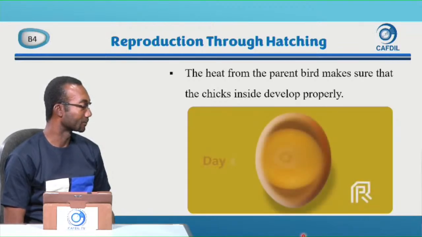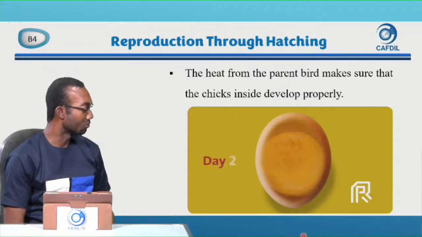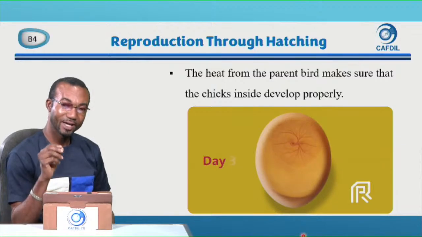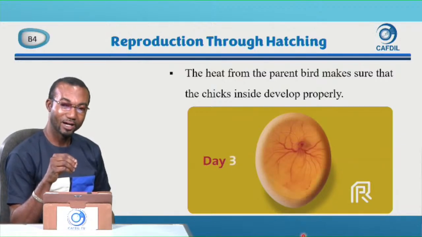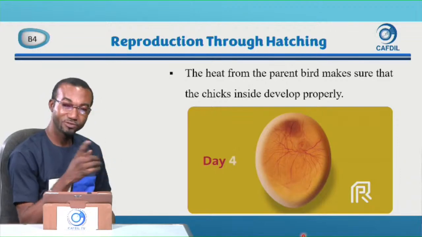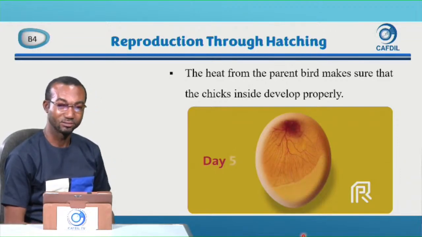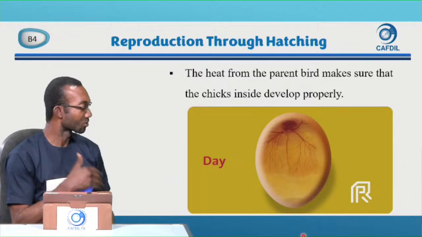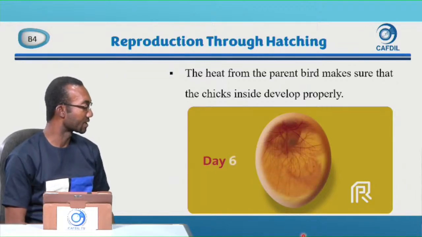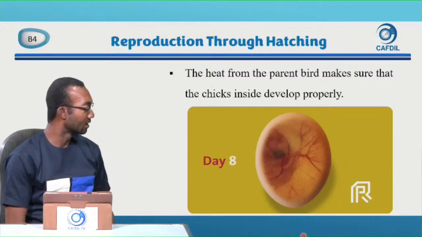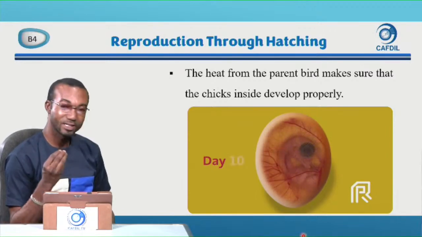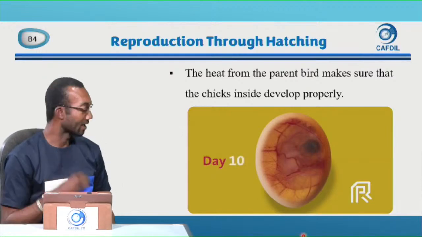Let's watch it again. Day 1. Day 2. So that means that if a hen is on some eggs, after some number of days you can't eat the eggs again, because it will start forming new ones. So this is day 6. The veins are coming. Day 7. You can see the blood veins. Day 8. Day 9. And it takes 21 days for a hen to hatch an egg.